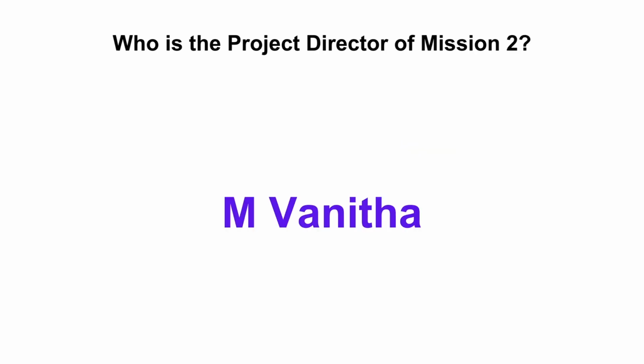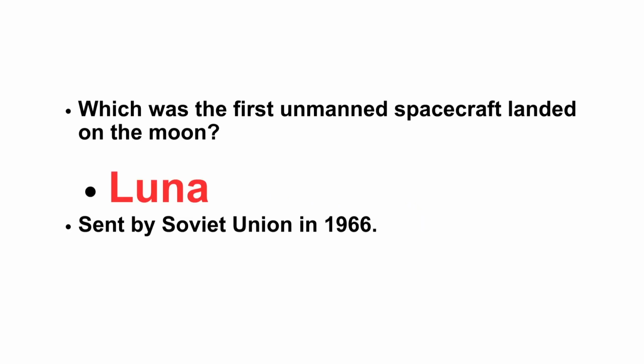Who is the project director of Chandrayaan 2? M. Vanitha was the project director of Chandrayaan 2. Which was the first unmanned spacecraft landed on the moon? Luna. Luna was sent by the Soviet Union in 1966.